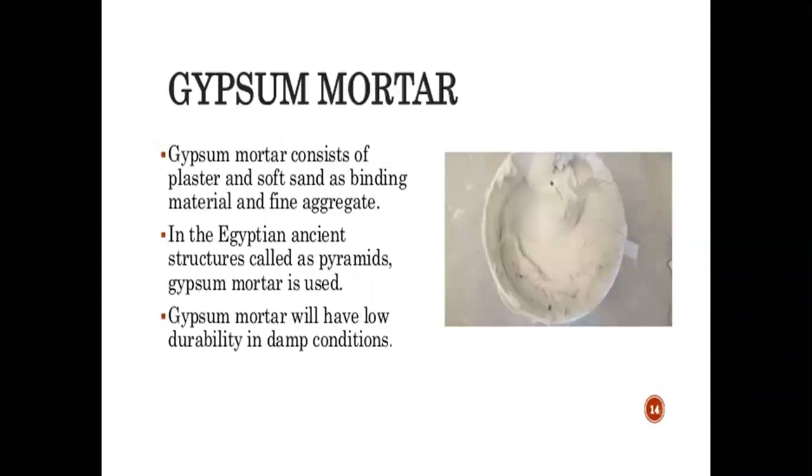The next is gypsum mortar. Gypsum mortar consists of plaster and soft sand as the binding material and fine aggregate. In this mortar, gypsum cement is the binding material, which is rarely used in tough construction. In the ancient Egyptian structures called pyramids, gypsum mortar was used. Gypsum mortar has low durability in damp conditions. They find application as plaster, a covering coat.